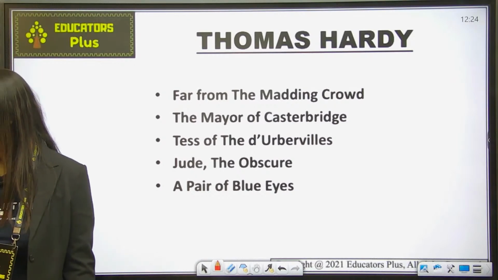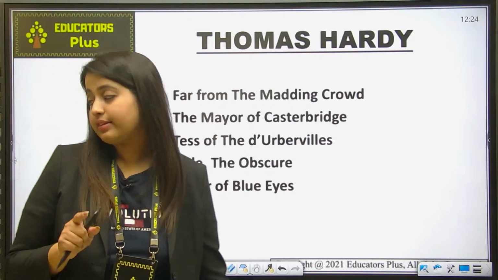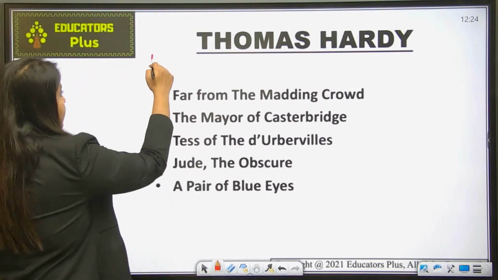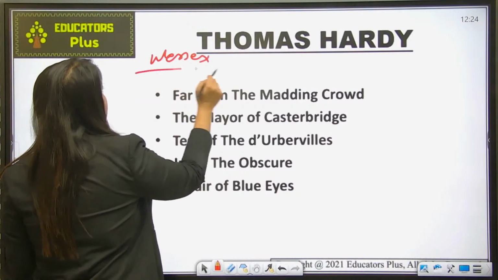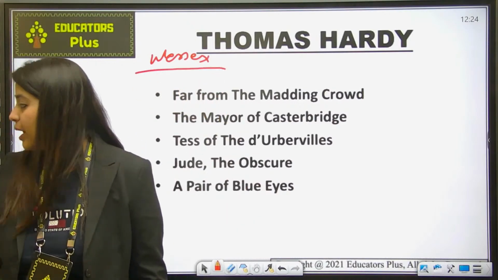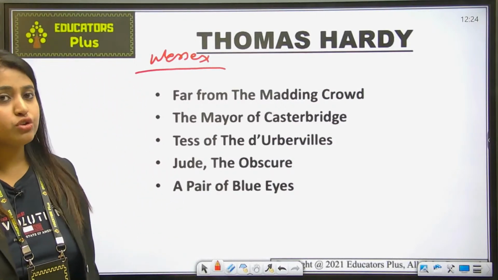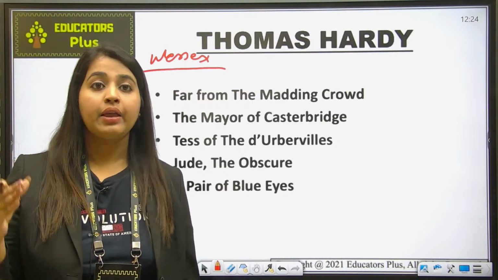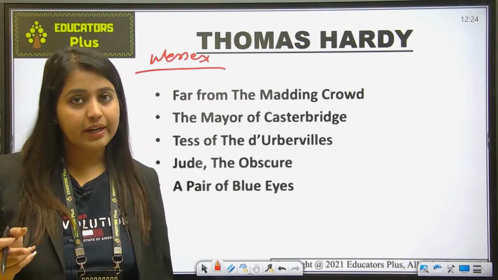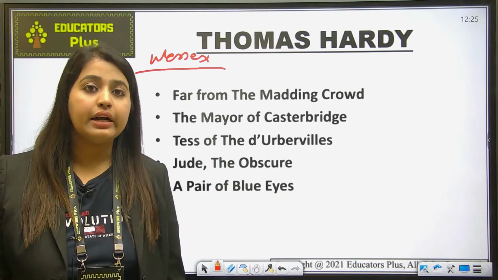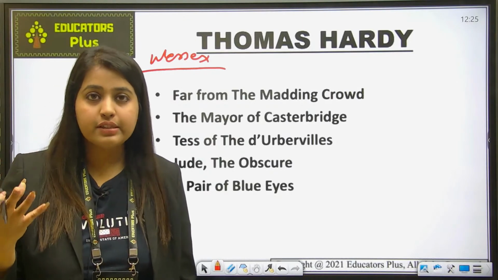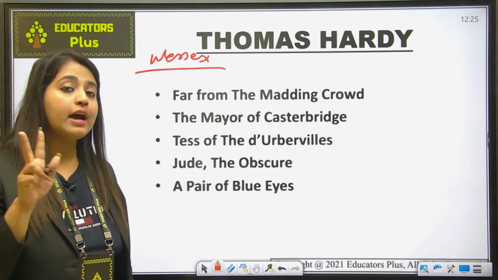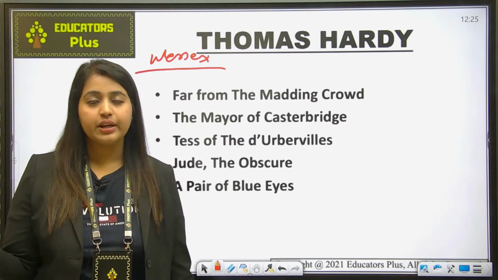Because this question has already been asked in your previous year NET exam, you should know that the main setting is Wessex. Okay, so in most of his novels you find the setting of Wessex, and it is an imaginary place which is portrayed in Thomas Hardy's work. And he was a Victorian poet who was buried in Poets' Corner. And Thomas Hardy was basically a very good novelist and had little to do with the avant-garde movement. And he has shown two departures from the Victorian sentiments.